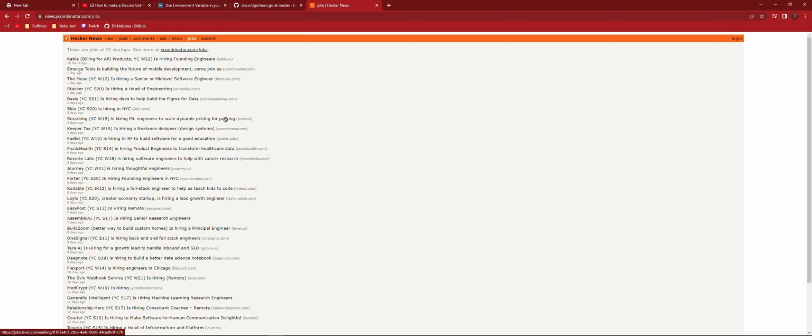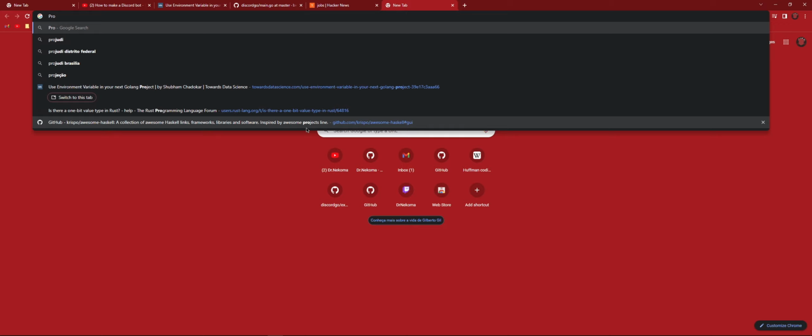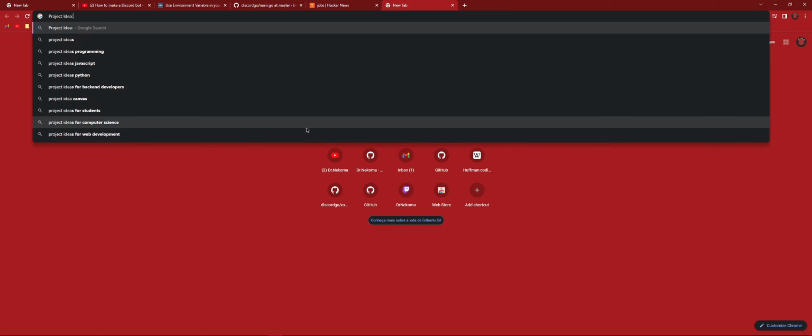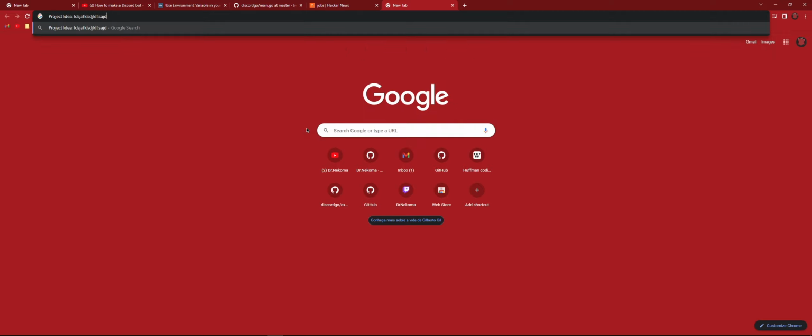And the second thing we will do is pick a text channel and tell the bot to collect our project ideas using some sort of regex. So when we have an idea, we go to the channel and put "project idea:" and then whatever, and the bot will parse through all these strings, collect the ones with this pattern, and then present them to us when we run the command.